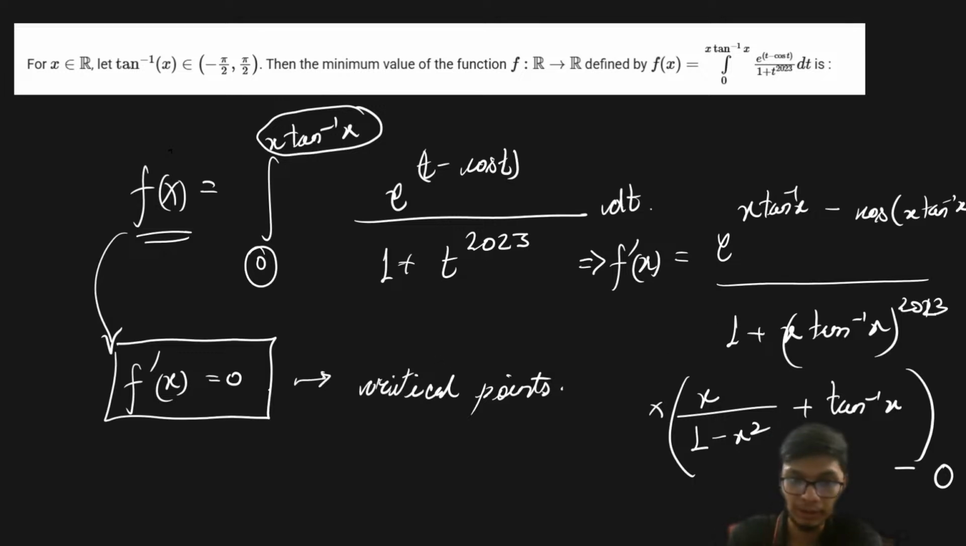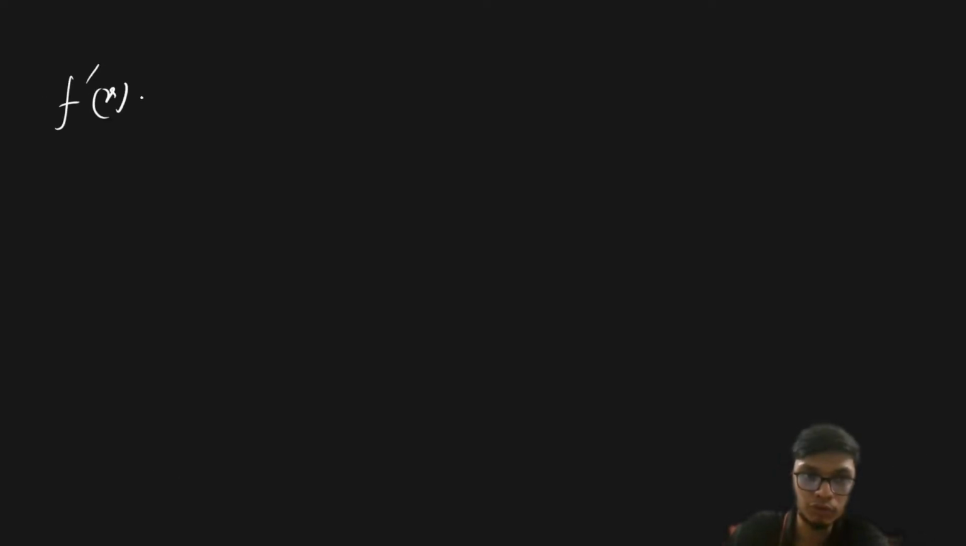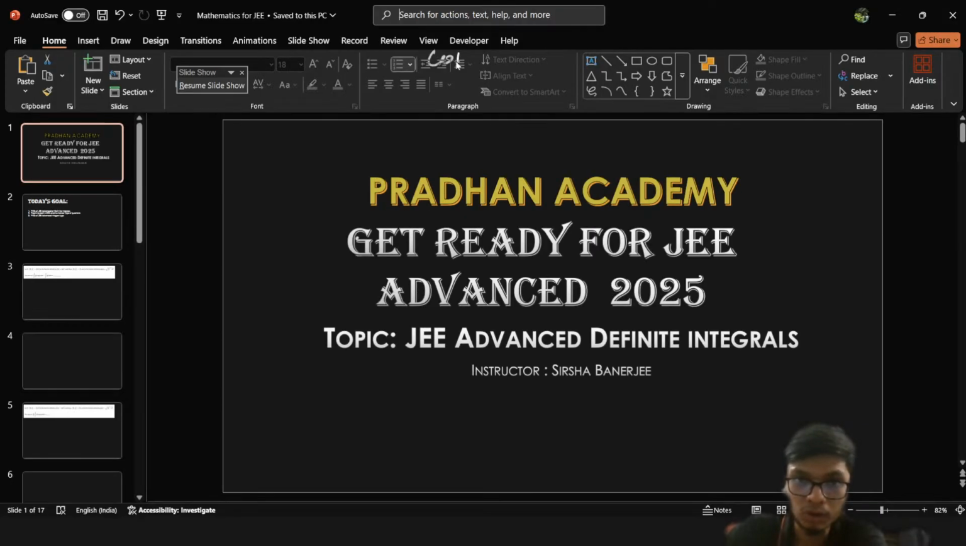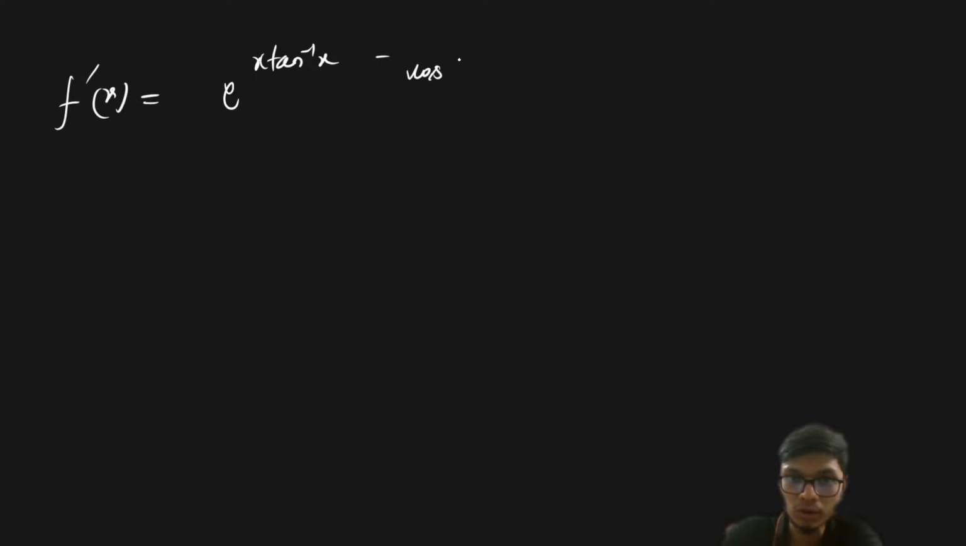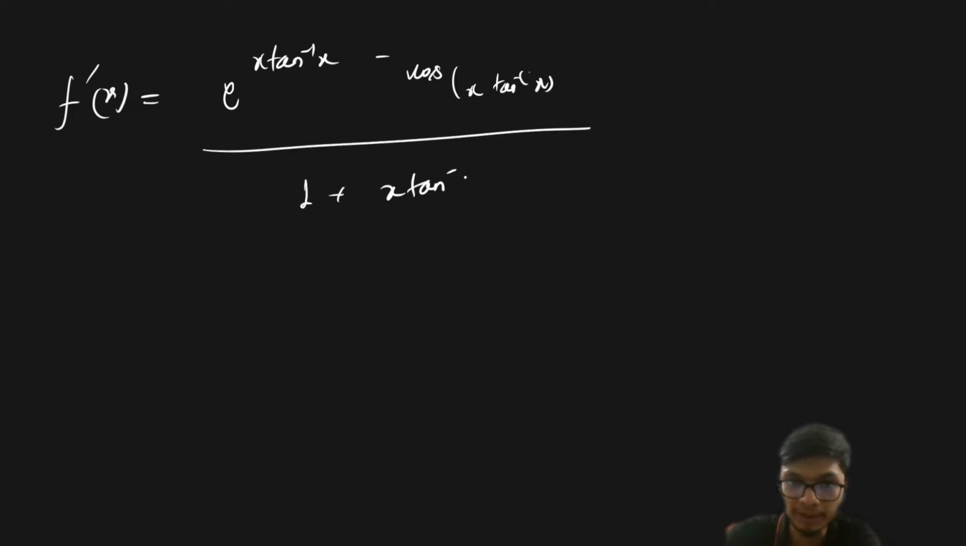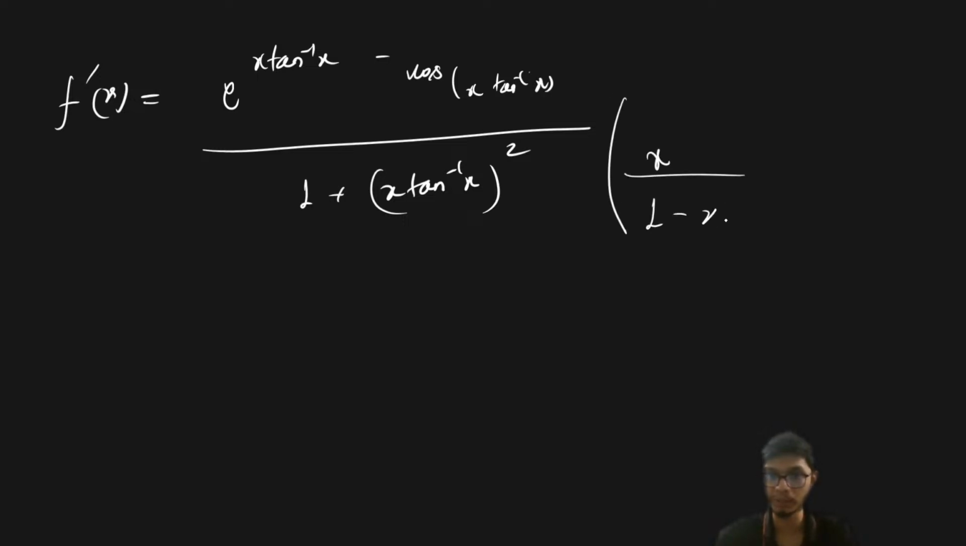Now we have to basically equate this particular thing to 0 in order to get the critical points, right? So if I equate this expression to 0, the very first thing that you have to observe over here is that (e to the power x tan inverse of x minus cos of x tan inverse of x) divided by (1 plus x tan inverse of x to the power 2023) is always going to be greater than 0, so it cannot be equal to 0, right? So the only responsibility for becoming 0 is of this particular part, that is x by 1 minus x square plus tan inverse of x should be equal to 0. So this part should be equal to 0.